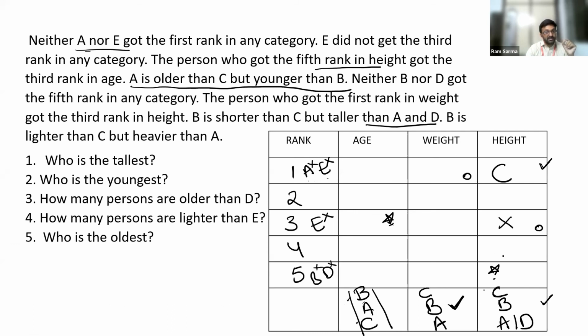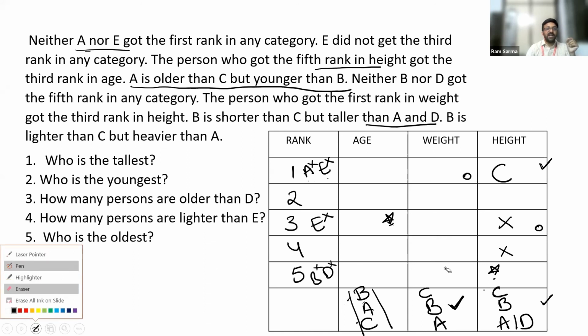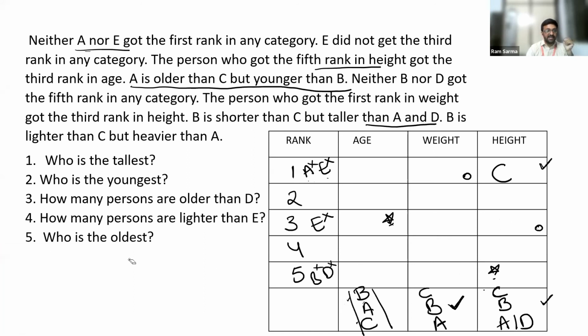Can B get the fourth rank? Impossible. The reason is there are at least two members placed next to B. If B gets the fourth rank, you will fail to fix the positions for A and D. Clear? So B cannot occupy the fourth place. B cannot get the third rank as well. So the only option we are left with is second. Guys, is this fine?